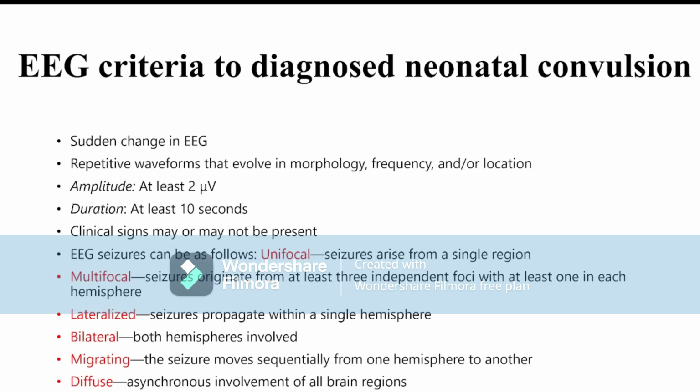How is EEG used to diagnose neonatal convulsion? Always do EEG for neonatal convulsion. Please remember, it is very important. But in case of febrile convulsion, you may or may not do the EEG.